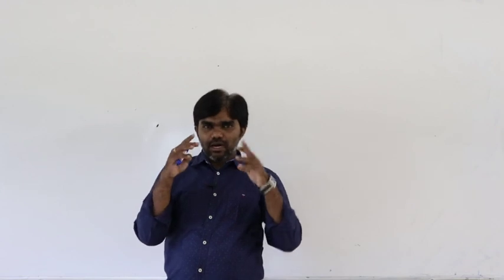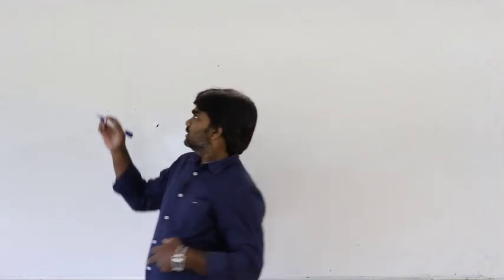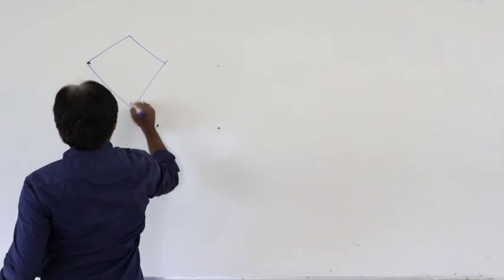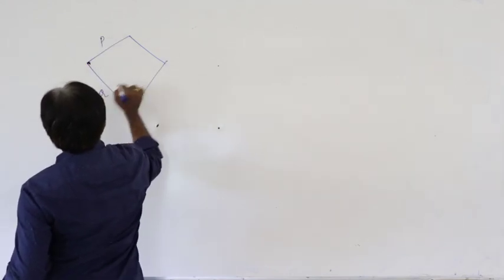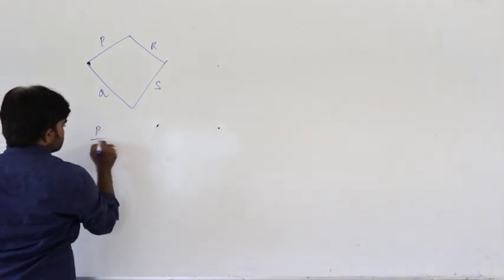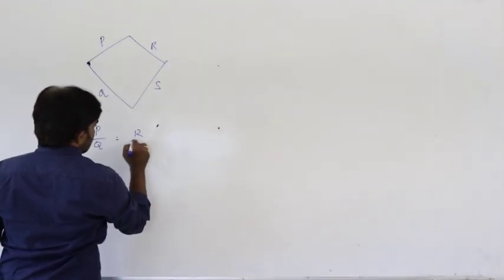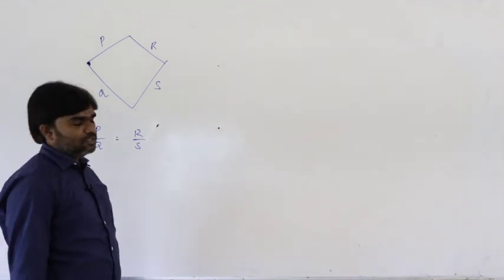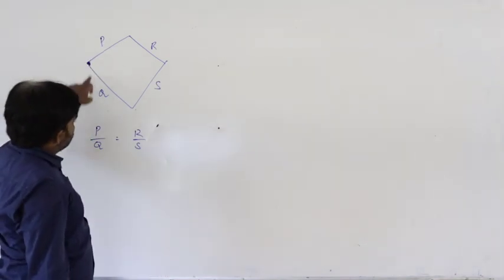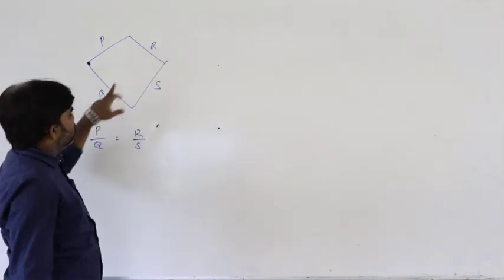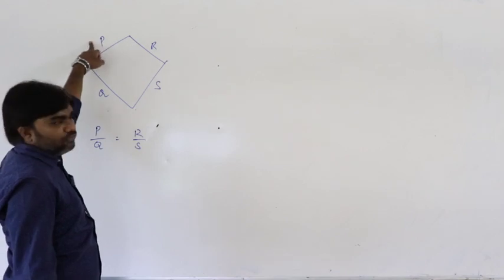We have 4 arms, P, Q, R, S. See here. So let us say it is P, Q, R, S. What is the balancing condition? That is P by Q is equal to R by S. This is the balancing condition of the Wheatstone's bridge. Here, if you know P, Q, S, then we can find out R. Or if you know Q, R, S, we can find out P.